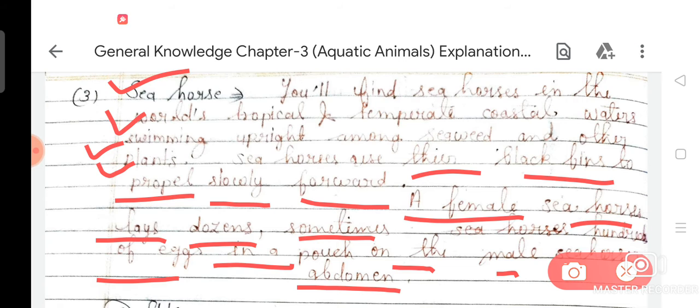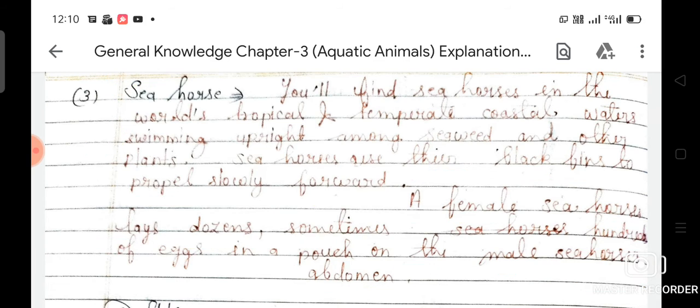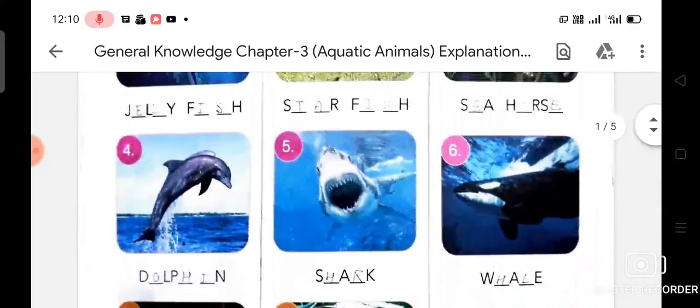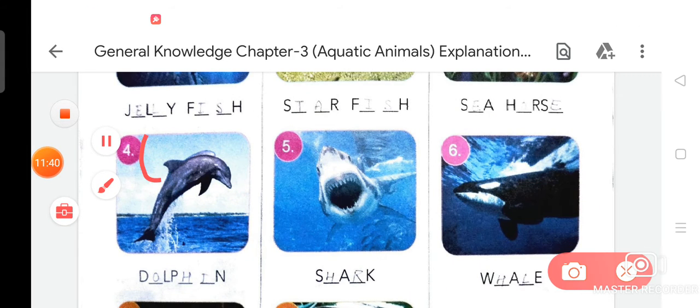Seahorse. You will find seahorses in the world's tropical and temperate coastal waters, swimming upright among seaweed and other plants. Seahorses use their back fins to propel slowly forward. And as you know very well, a female seahorse lays dozens, sometimes hundreds of eggs in a pouch on the male seahorse's abdomen. So dear student, from your chapter, now we are going to read about number 4, that is dolphin.